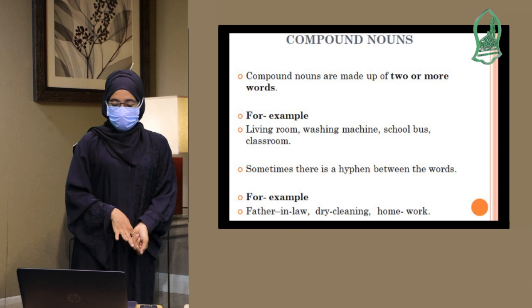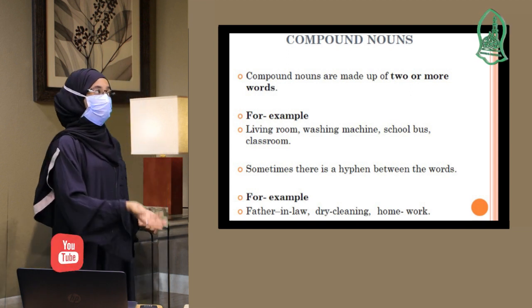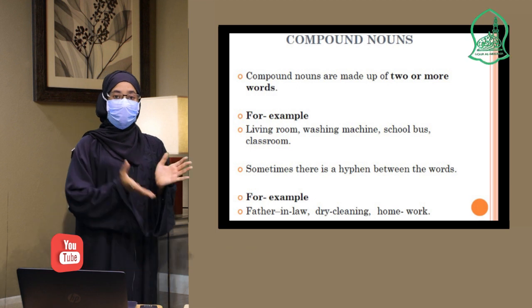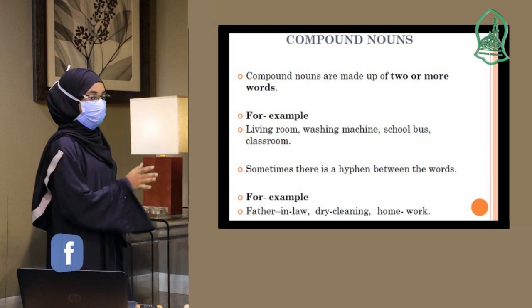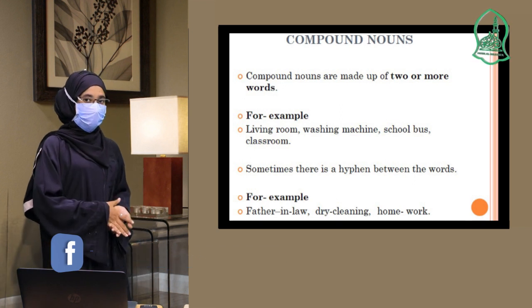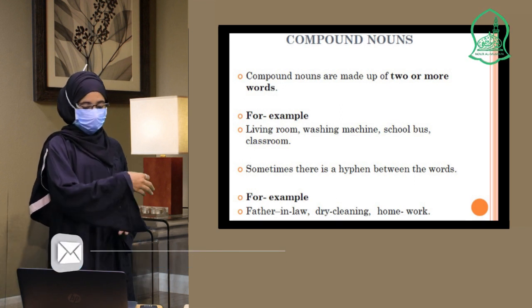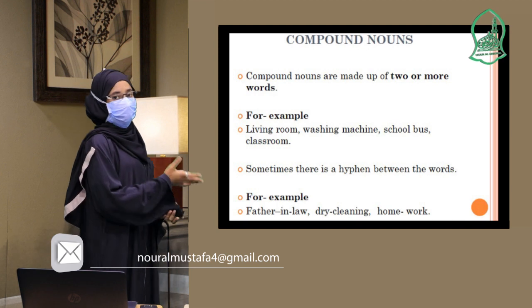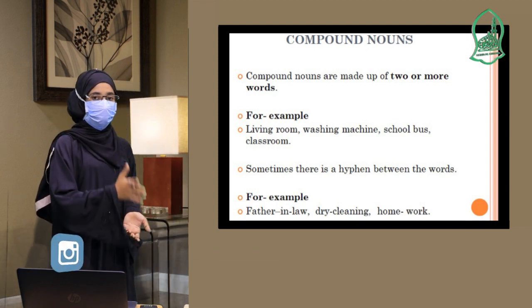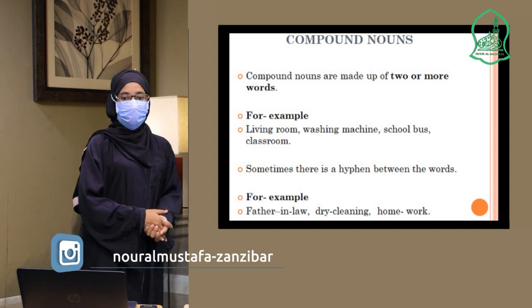We also have washing machine. Washing machine has two words, but we are calling it one word. We all know that a washing machine is a machine that we use to wash our clothes and everything.